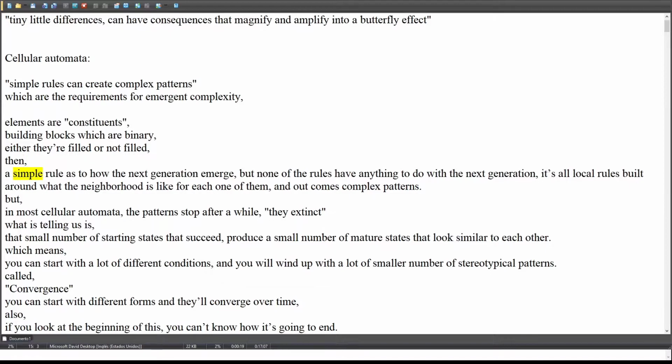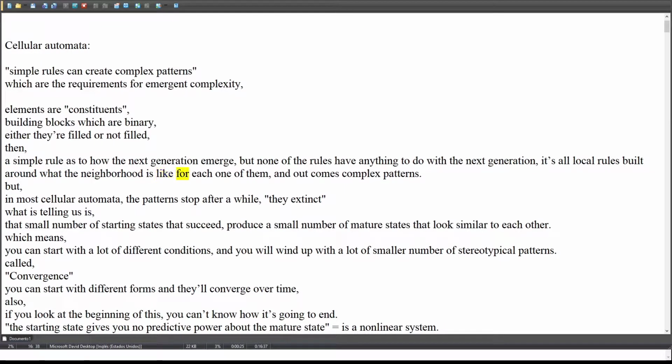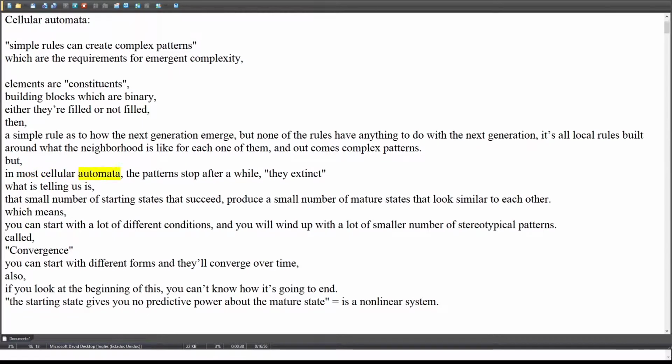Then, a simple rule determines how the next generation emerges, but none of the rules have anything to do with the next generation. It's all local rules built around what the neighborhood is like for each one of them, and out come complex patterns. But in most cellular automata, the patterns stop after a while; they go extinct.